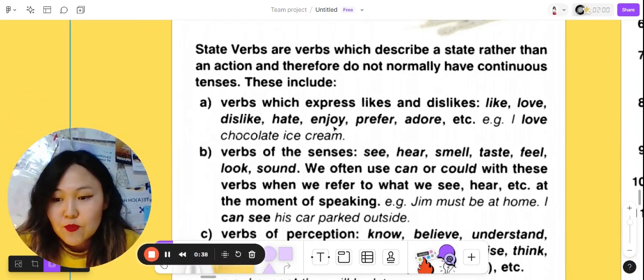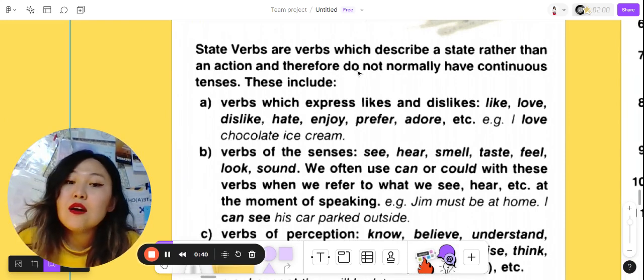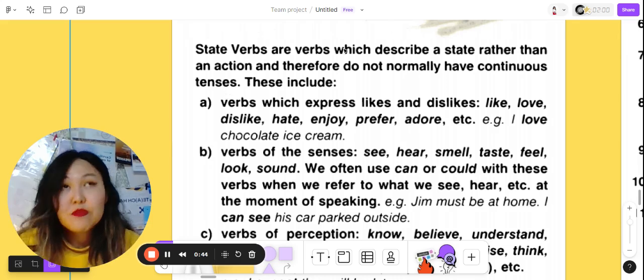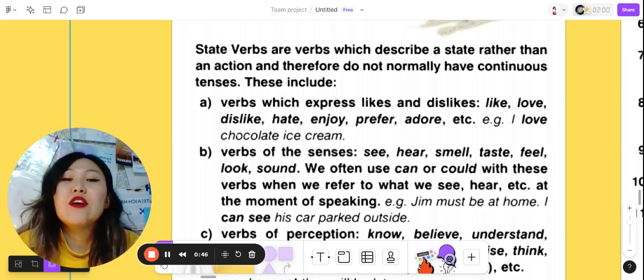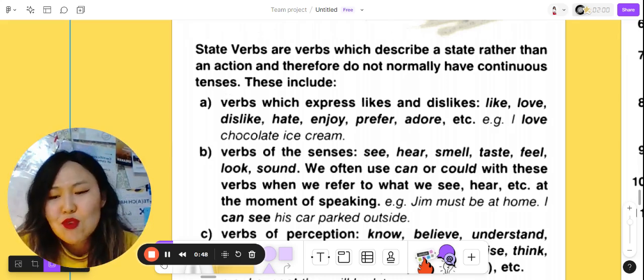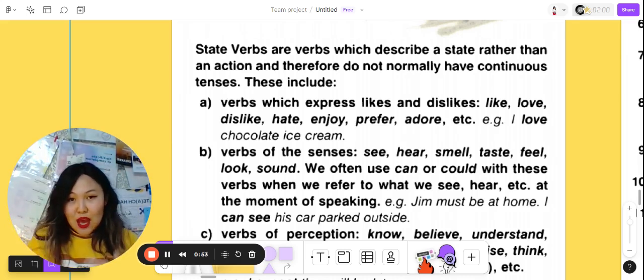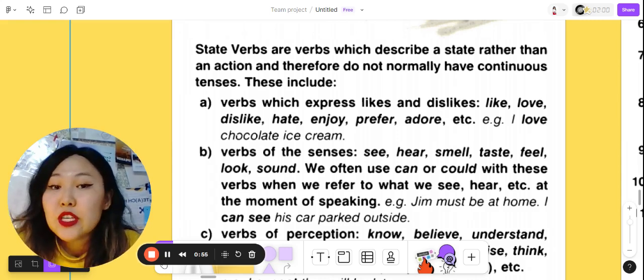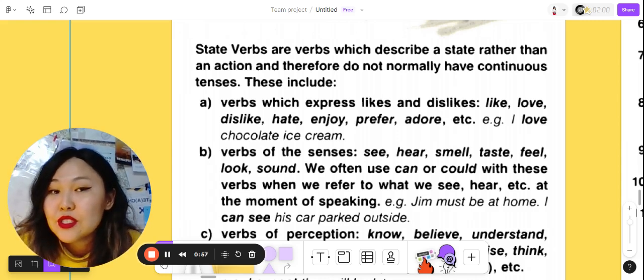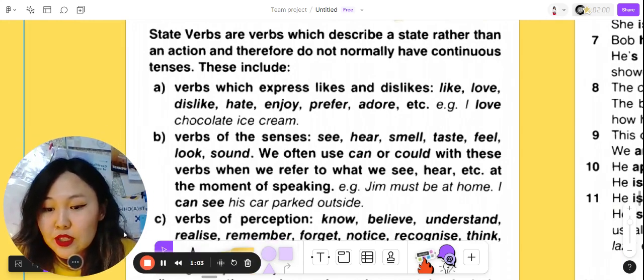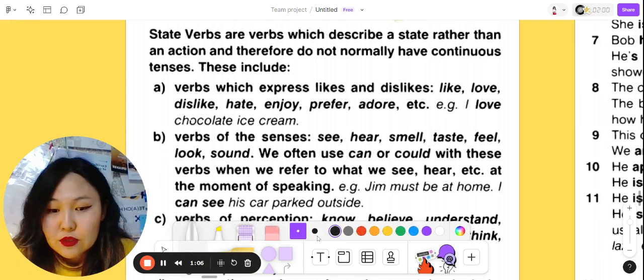So first one, state verbs are verbs which describe a state rather than an action. We know that we have action verbs in English like run, watch, do, cook, because they describe some actions. But when it comes to state verbs, they don't describe actions. They describe some other things. So we will stop and talk a little bit about each of the things they can describe.